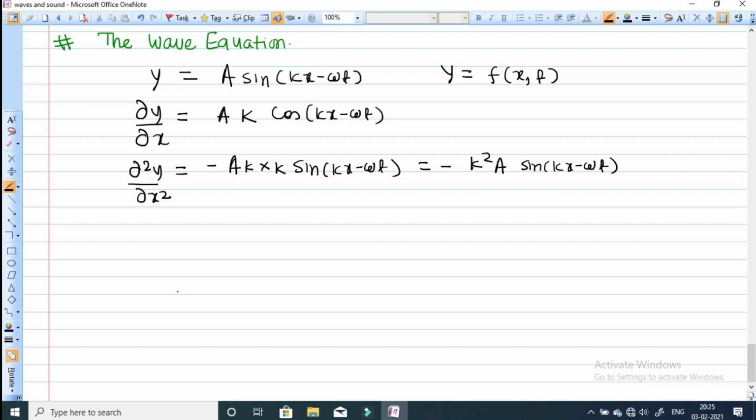If you differentiate y with respect to time, then let me take this as equation number 1. When we differentiate y with respect to time, dy by dt equals a, differentiation of sine is cos, so a into cos of (kx minus omega t), and the coefficient of t here is minus omega, so it will become minus a into omega. And this is your equation number 2.